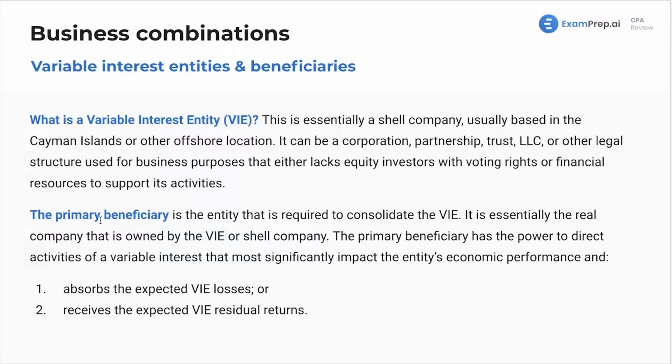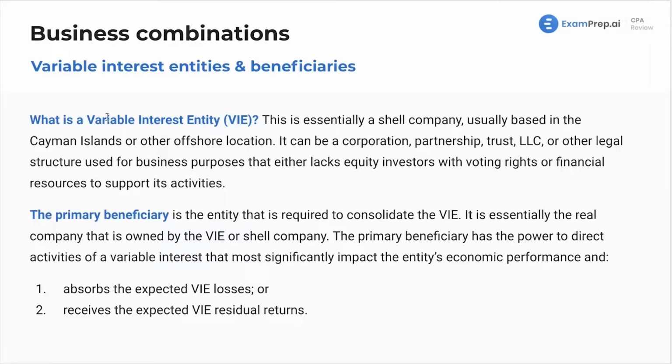The primary beneficiary is the entity that is required to consolidate the variable interest entity. It is essentially the real company that is owned by the VIE or shell company, right? So let's say we've got XYZ private equity fund. We've got a shell company in the Cayman Islands that owns the XYZ equity fund.